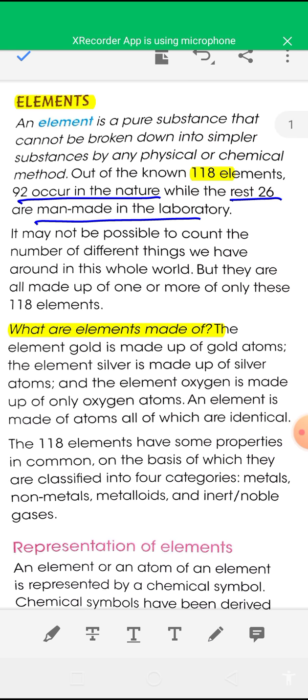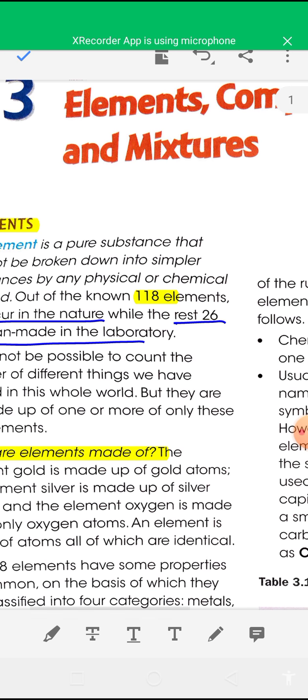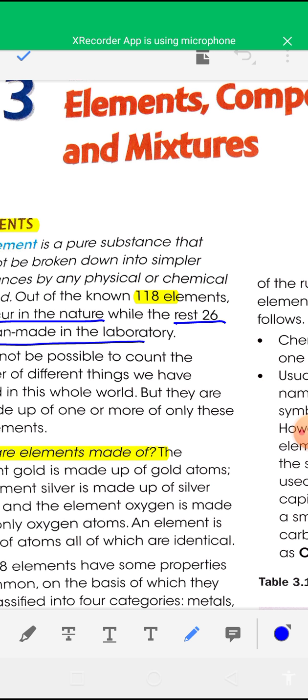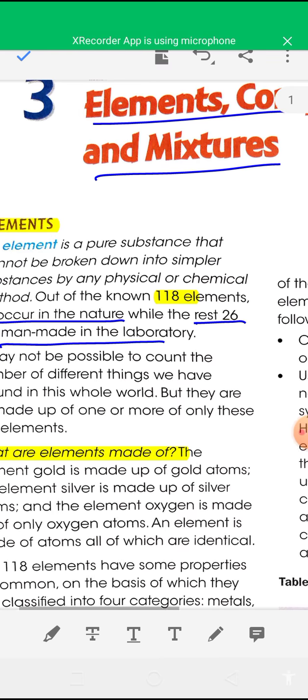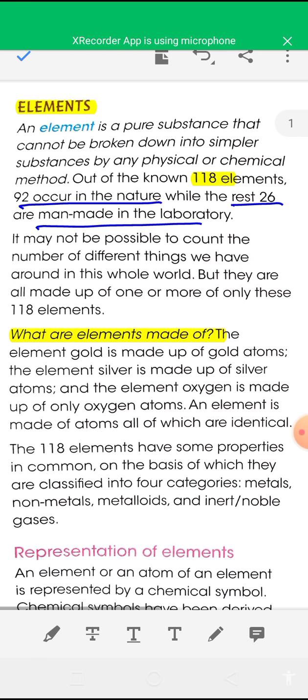In this video I am going to start the third chapter of class 7th chemistry. The topic is elements, compounds and mixture. This is the third chapter of class 7th chemistry. So in this chapter you have to read about elements, compounds and mixture separately. Okay, so first I will discuss about elements.